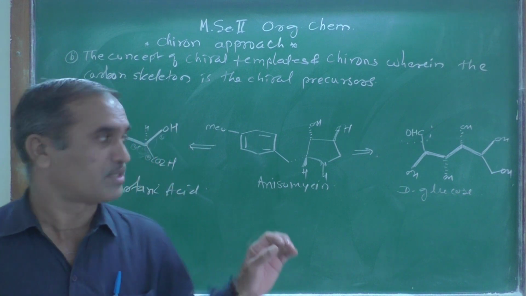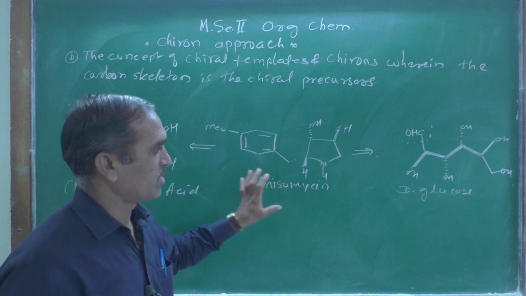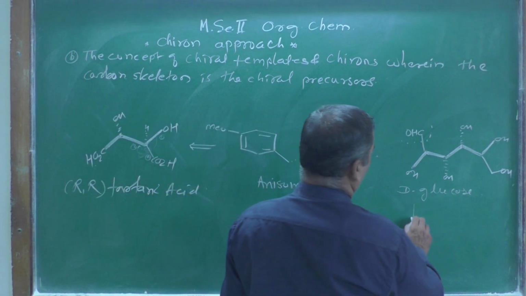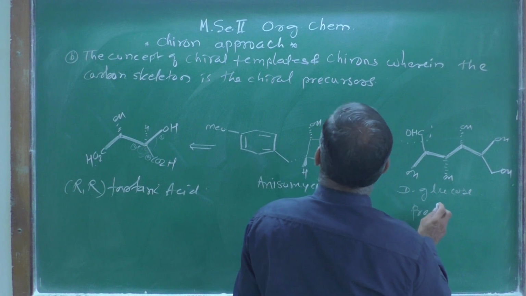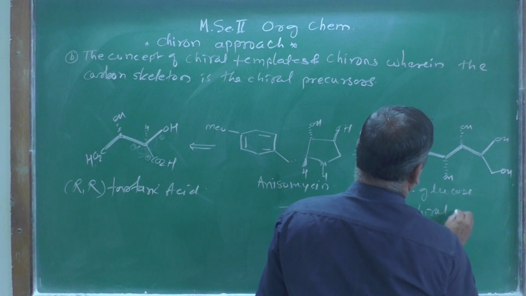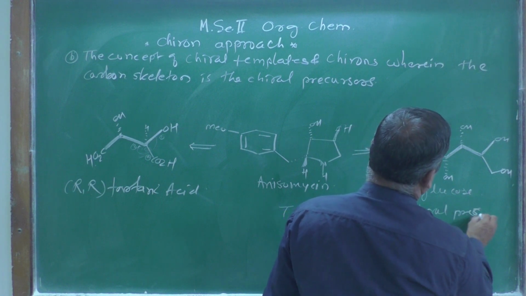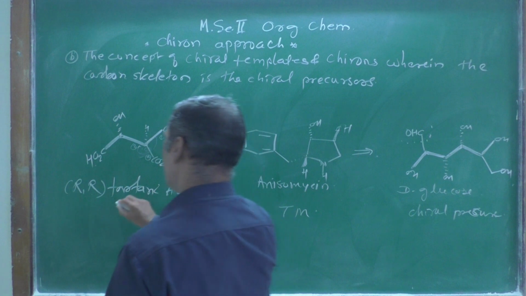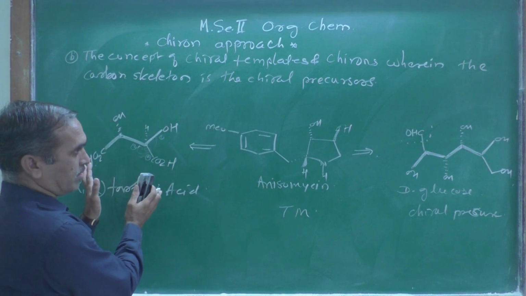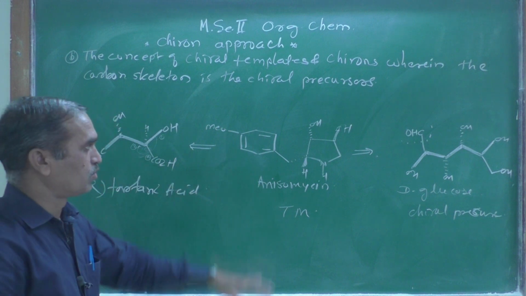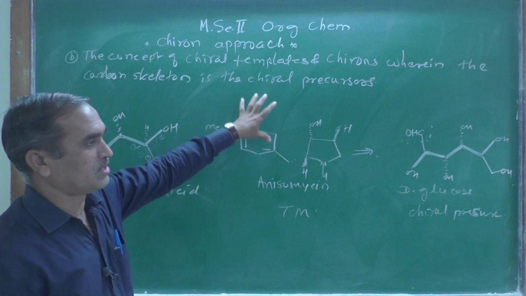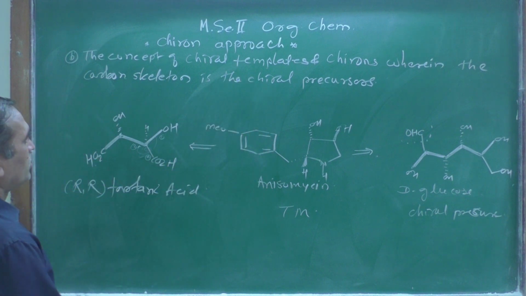So this anisomycin is a target molecule, you can call it a target molecule, and we are getting here chiral precursors. Which are the chiral precursors? These are chiral precursors. So by using this tartaric acid or by using D-glucose, we can reach this target molecule. So that is it.